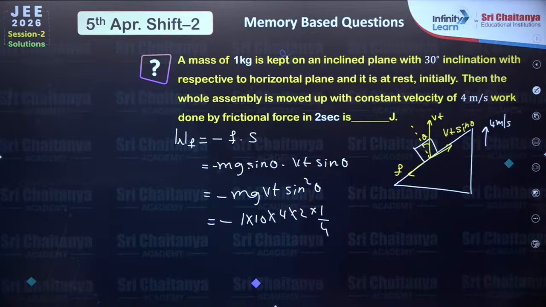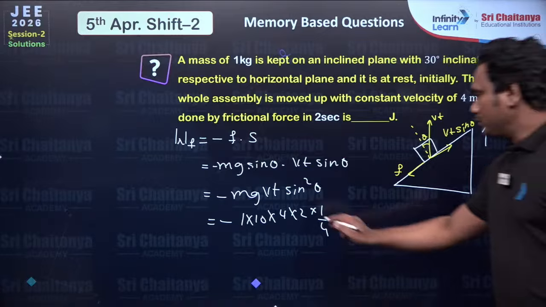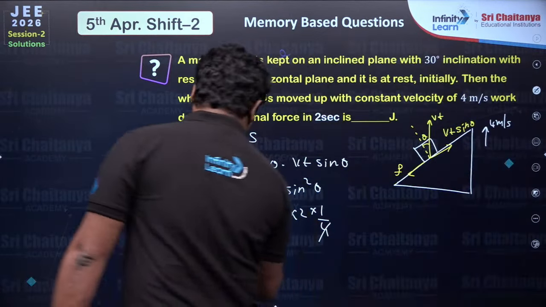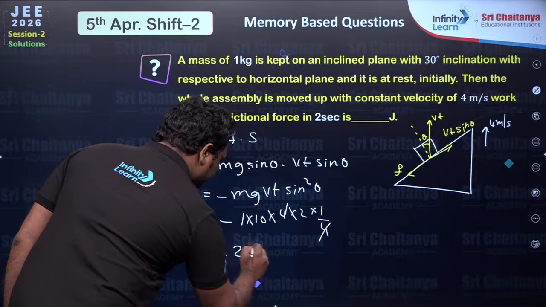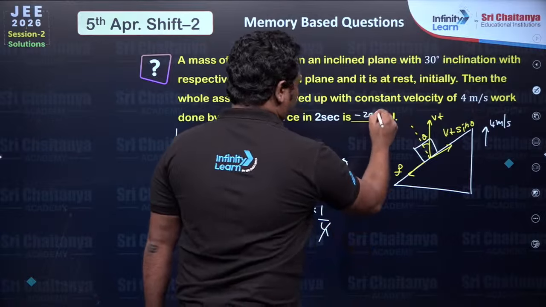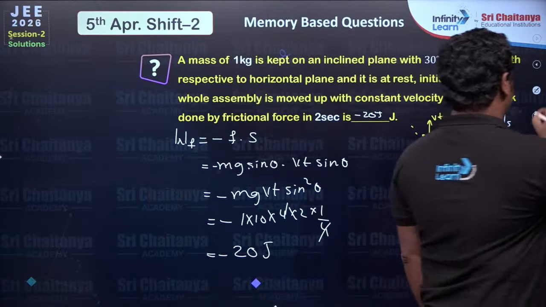Solving this, what is the answer? 4 and 4 is gone. So minus 20. Minus 20 joules.